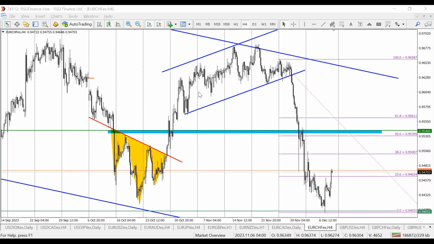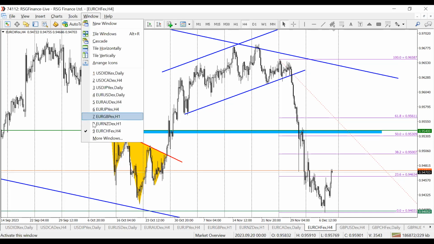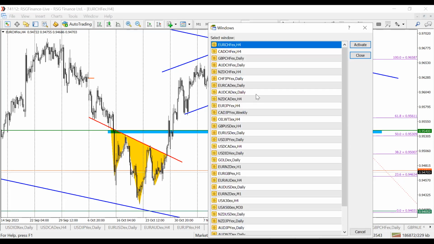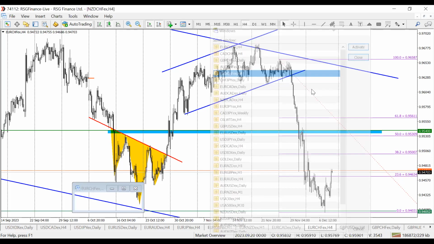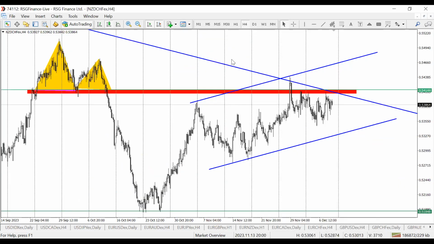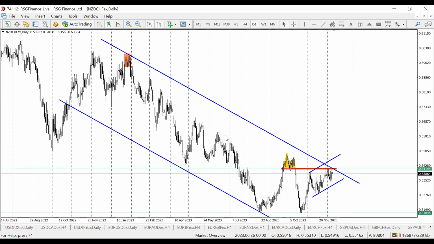Okay, let's look at NZD Swiss franc. That's another interesting pair I looked at. So let me get it out. NZD Swiss franc, I'm looking to go short on it also. Now, look at it from the bigger picture so you can understand how we formed this idea. So price or market structure has been to the downside. We've been having lower lows, lower highs. And right now we see price consolidating around this key level.